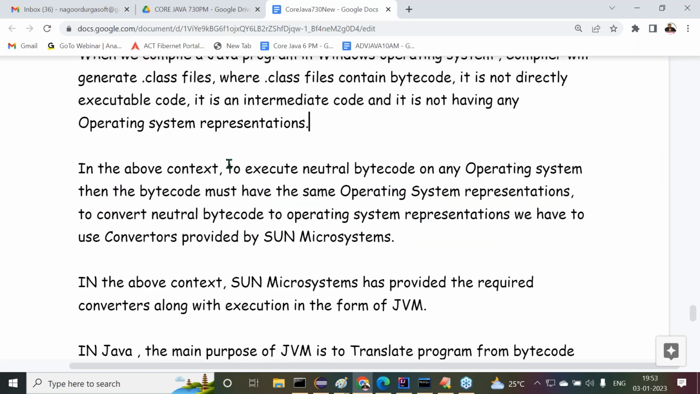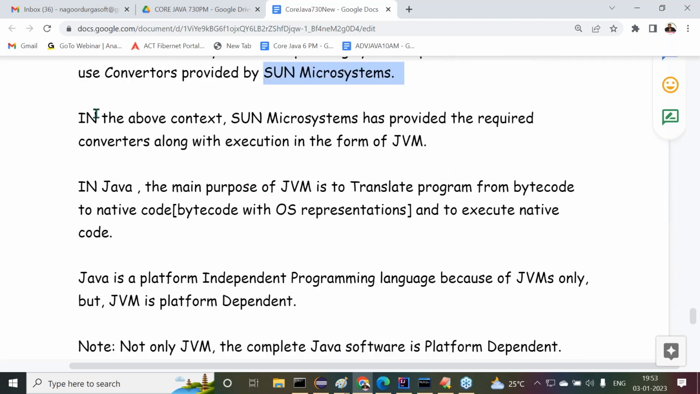To execute neutral bytecode on any operating system, the bytecode must have that operating system's representations. An executable machine contains one operating system's representations, and those representations must be available in the bytecode if we want to execute it on that respective operating system. To convert neutral bytecode to operating system representations, we have to use converters provided by Sun Microsystems. How has Sun Microsystems provided these converters?